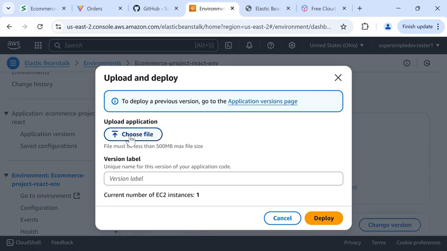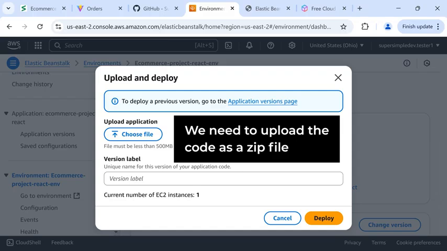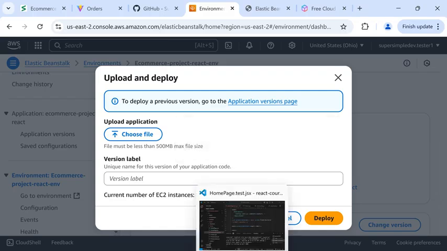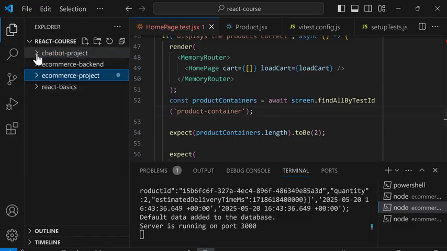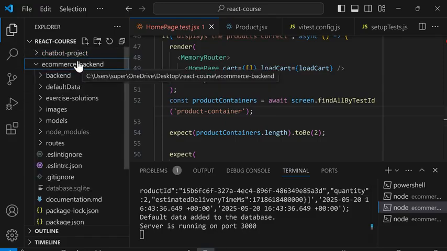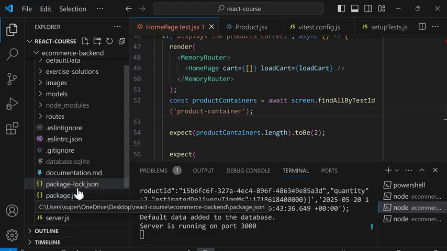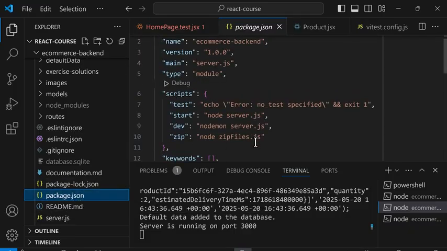And here, we're going to upload our backend code. However, we need to upload the code as a zip file. So we'll go back to VS Code, and I'll collapse this for now. And I actually set up the e-commerce backend so that it works with Elastic Beanstalk. So this backend has a command that will save all the code in a zip file. So we're going to go to the command line, and we're going to create a new tab.